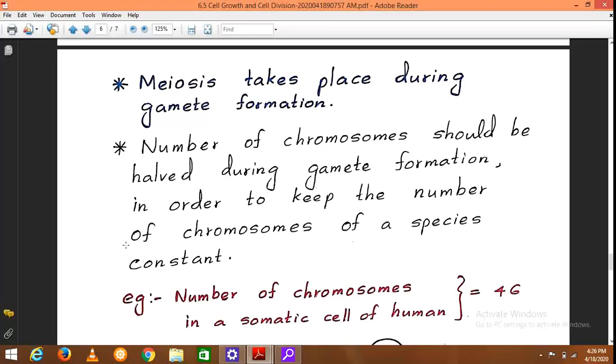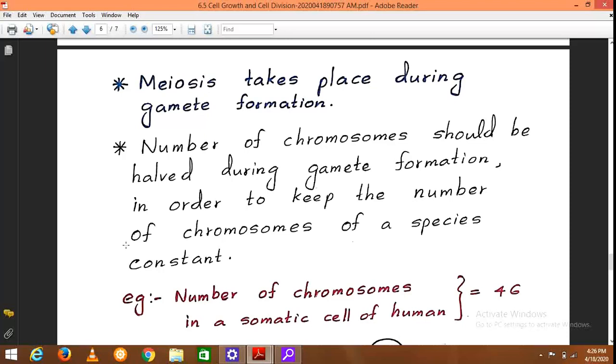Once they fuse together, then the new individual will have the constant number of chromosomes that had been in the somatic cells of the mother and father, or the male and the female.